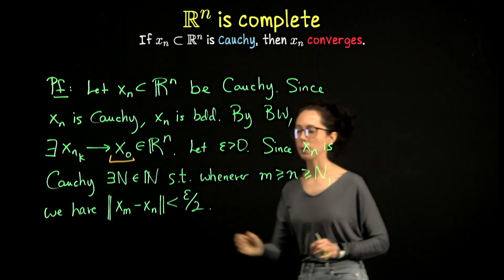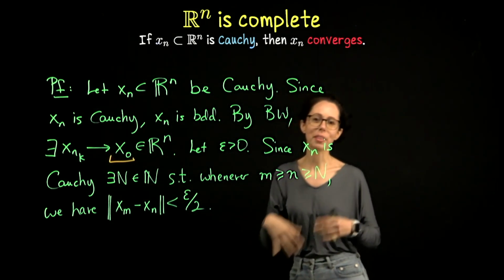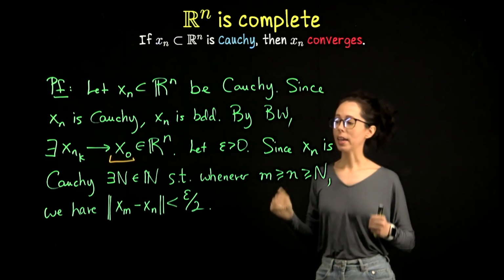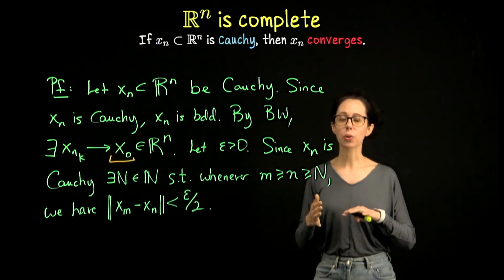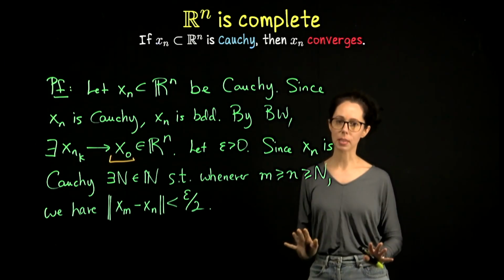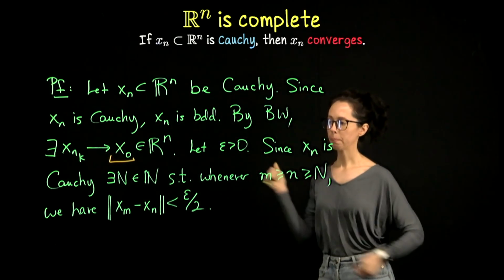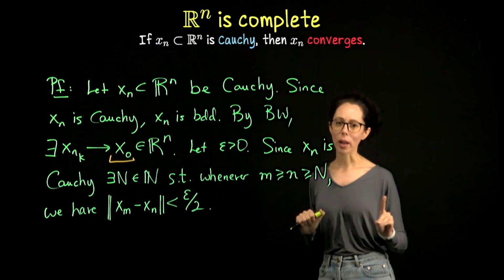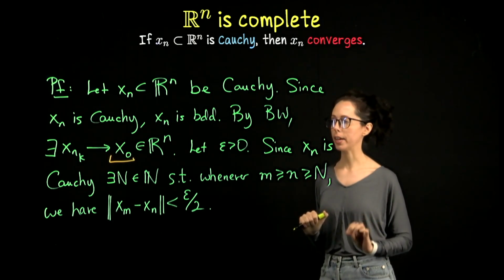The catch is that if I compare a random term from the sequence, so these terms, they're not specified, but they could just be from the sequence. They're not necessarily from the subsequence. If I want to take a random term from the sequence and compare it to this limit, I need to compare each of those individually to something from the subsequence, because the subsequence is what we have a good handle on at the moment. I'm not going to pick another threshold because I really just need to grab one specific subsequence term. I don't need to be more general than necessary here.